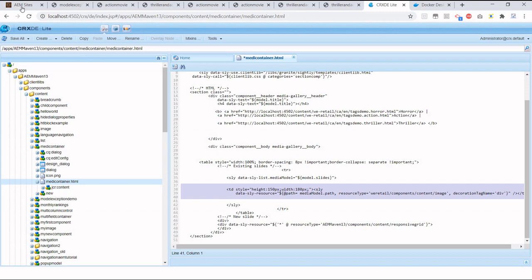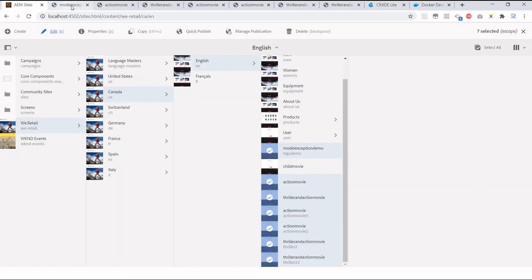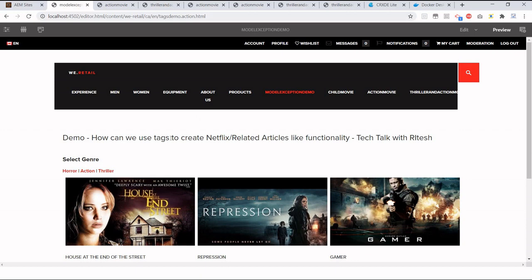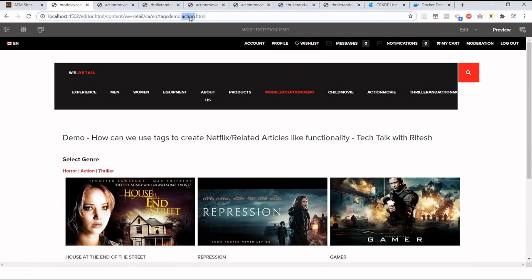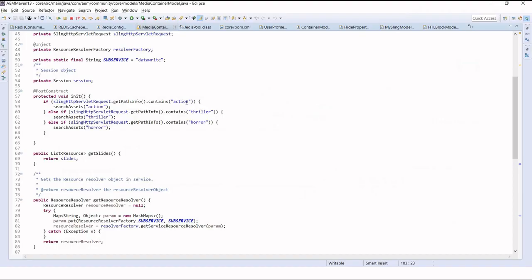Now the benefit of this approach is, for example, after I load my page, I have given these options like horror, action, or thriller movies. Whenever I click on action, this is the URL I'm building, and the same selector I'm passing on to the Sling model.